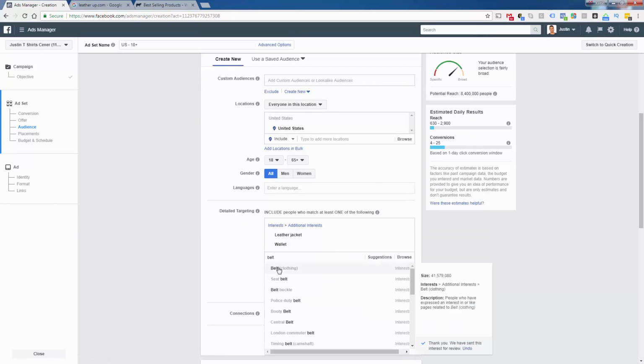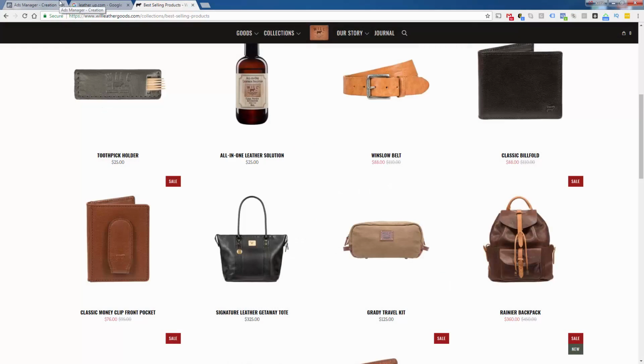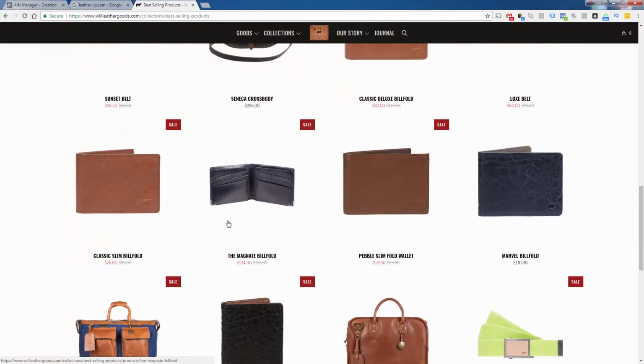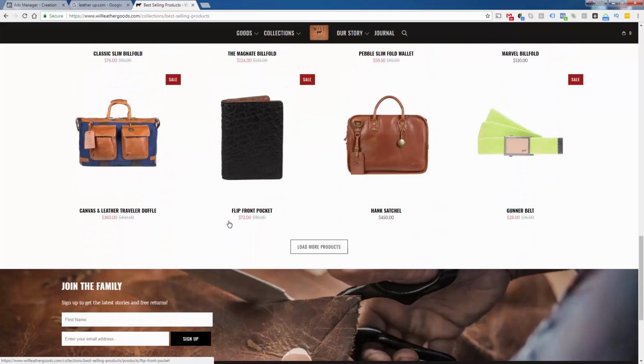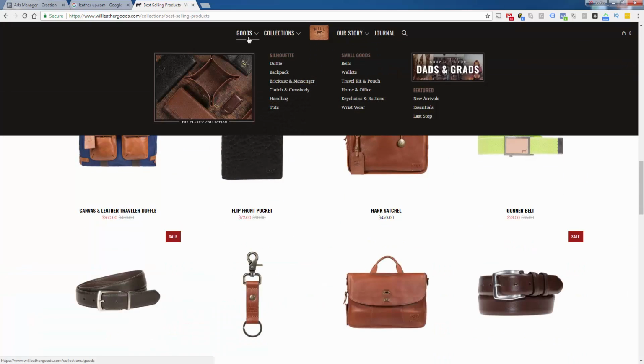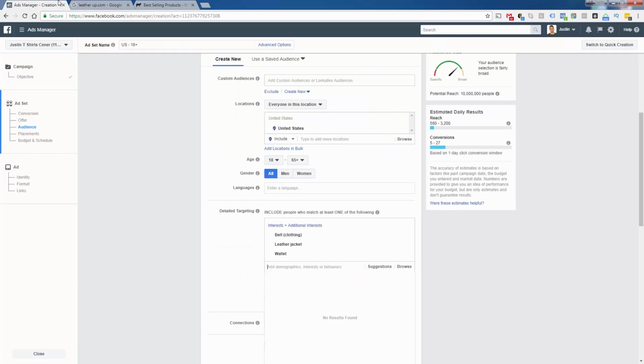This is going to be our leather product interest group. I don't want to say backpack or bag, because that doesn't necessarily always be leather. But belts and wallets are definitely going to be more consistently like that. Let's see. Duffel, backpack, messenger, tote, belts, wallets, wristwear. I think that's really all I feel very confident with in terms of being leather.